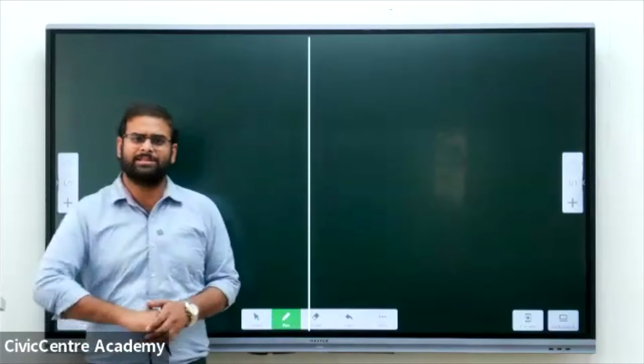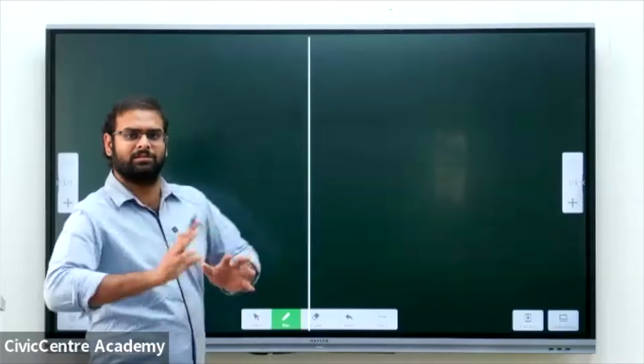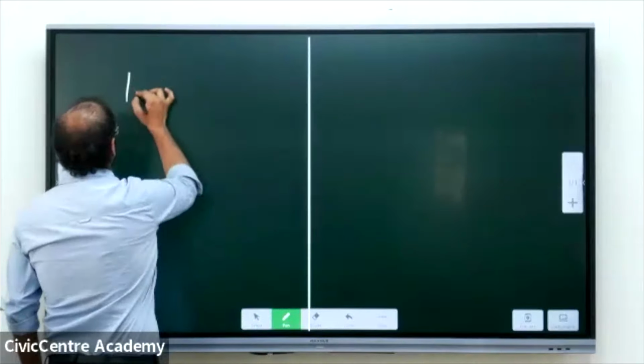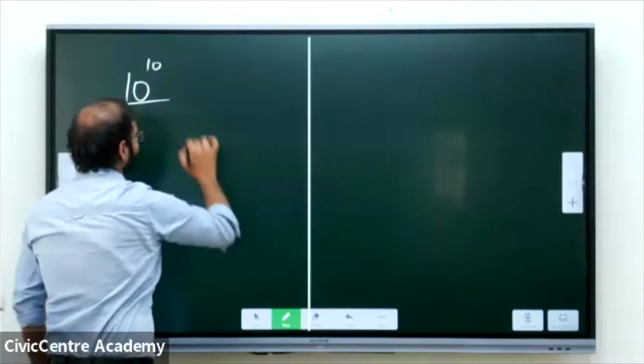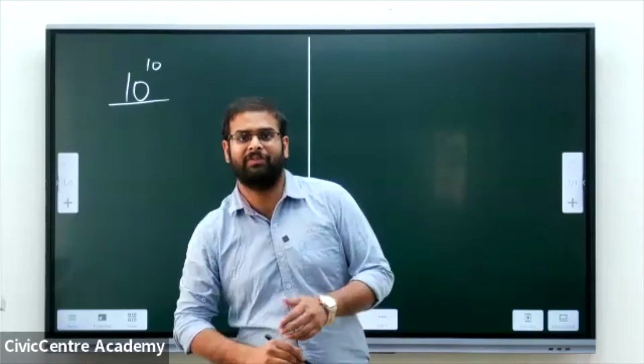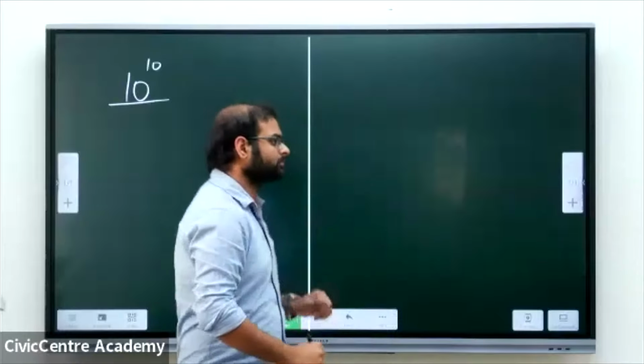And if we just look into this particular question, it is said that today is Sunday. What is the day after 10 power 10 days? So I'll basically solve this one particular question. It is given that 10 power 10 days. So first we need to find the number of odd days. How will we find the number of odd days? We'll just divide the given number by 7.